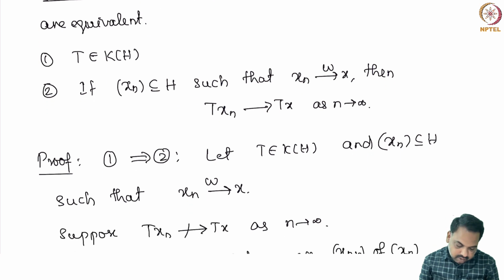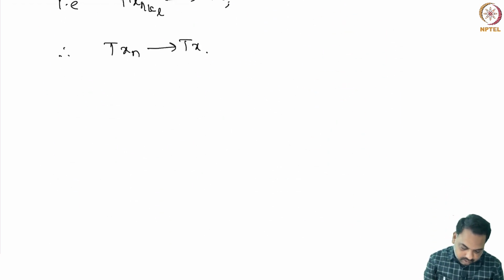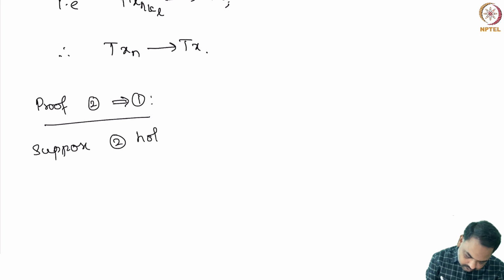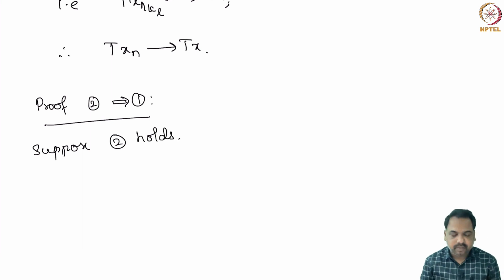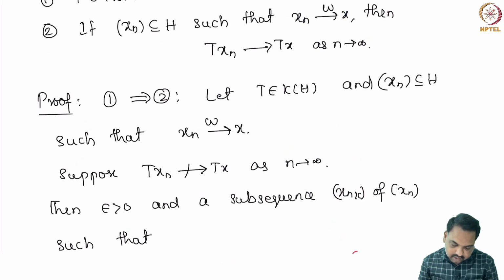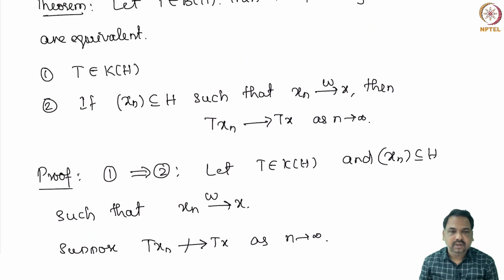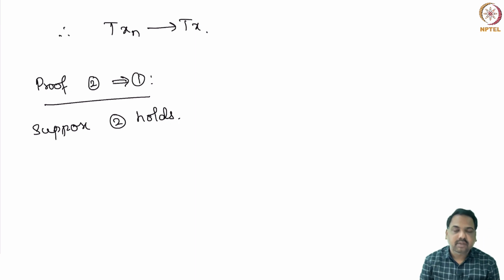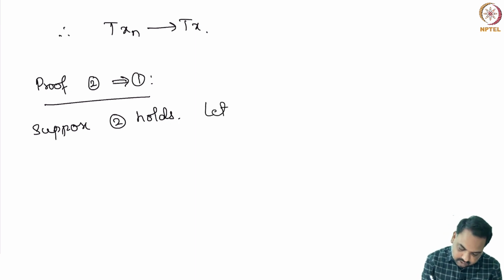Now, let us look at 2 implies 1. Proof of 2 implies 1: suppose 2 holds. That means T maps every weakly convergent sequence into a strongly convergent sequence. We want to show that T is compact. So, to show that T is compact, let us start with a bounded sequence. Let xn be a bounded sequence.